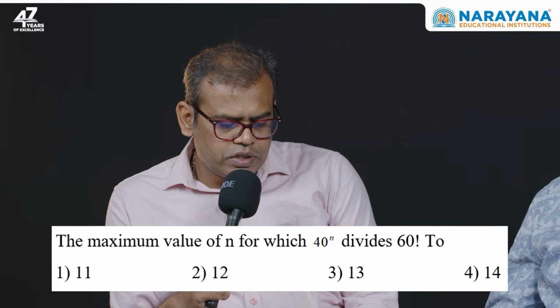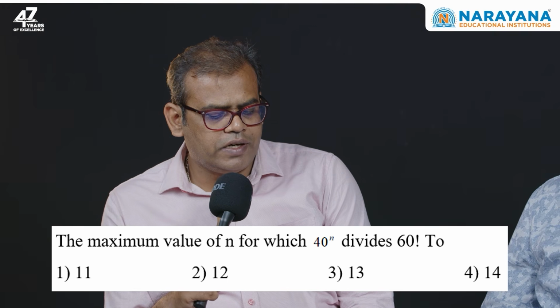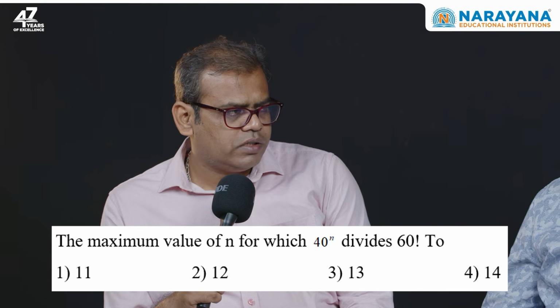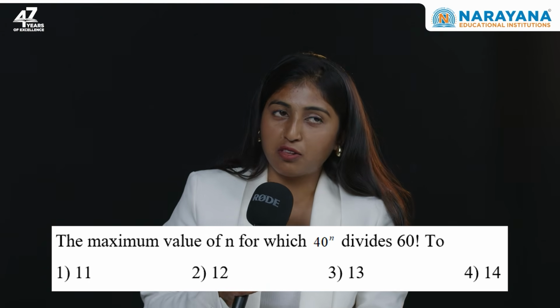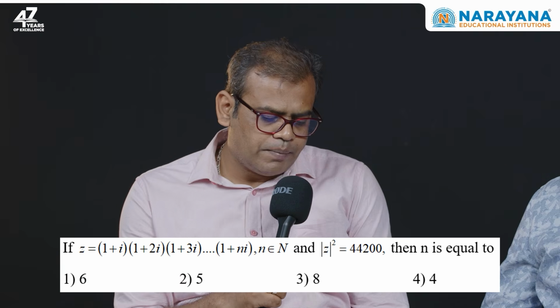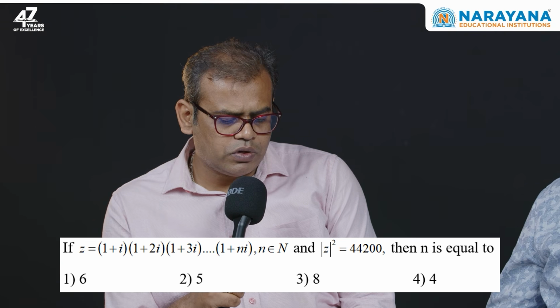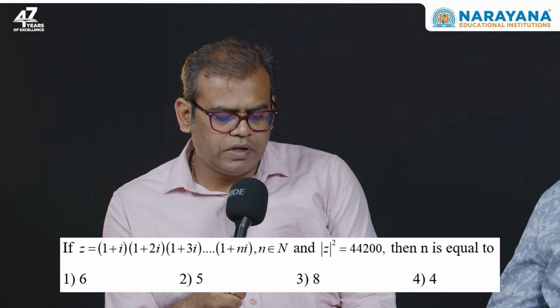What about question number 2? Question number 2 asks for the maximum value of n for which 40 to the power n divides 60 factorial. Prime factorization and exponents is a known concept, so the second question is also easy. What about question number 3? The magnitude of a complex number, the product of the magnitudes of complex numbers, is known. We observe how many required factors for the product will come.